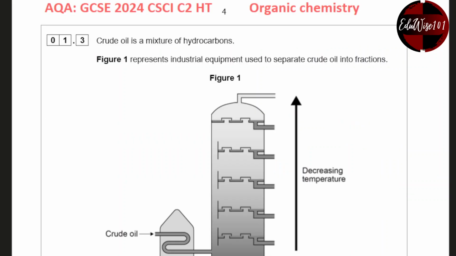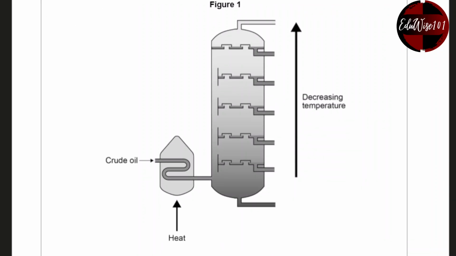Next question, 1.3. Crude oil is a mixture of hydrocarbons. Figure 1 represents industrial equipment used to separate crude oil into fractions. Now, this process is called fractional distillation.